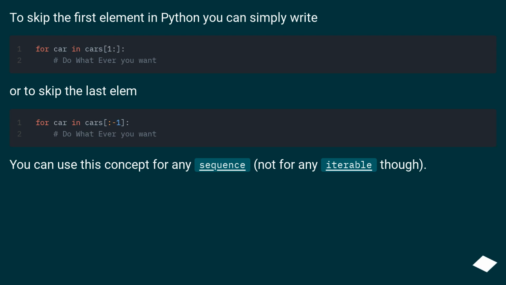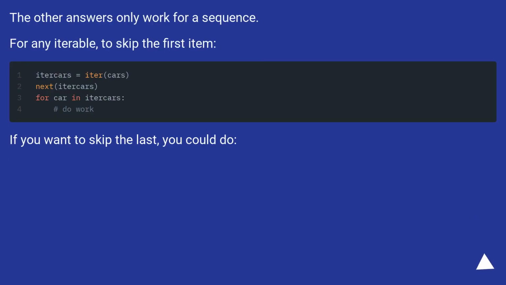You can use this concept for any sequence, not for any iterable though. The other answers only work for a sequence. For any iterable, to skip the first item, do this. If you want to skip the last, you could do this.